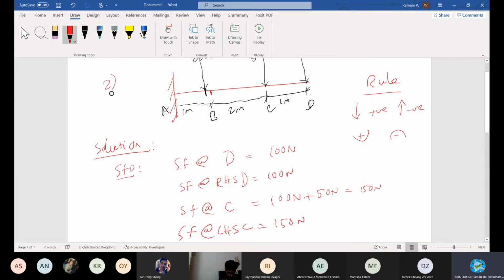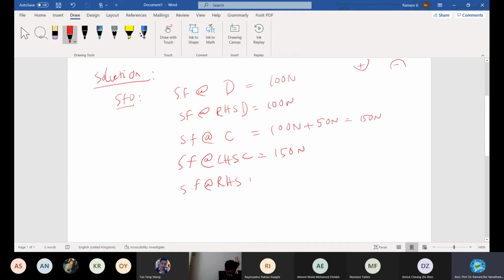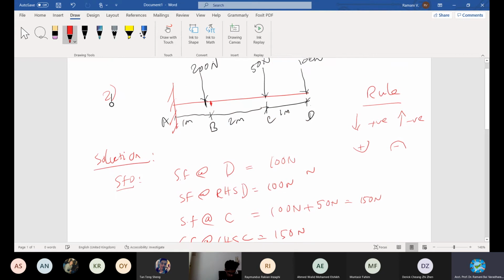At this point where I marked red, until B it will still be 150 newtons, because there is no change in between. That is why it's still maintaining 150 at this point. Delete, otherwise you'll be confused. Okay, then moving on.